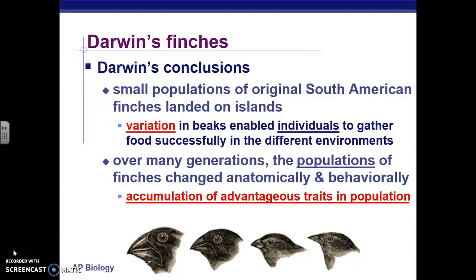Those variations in the population that didn't have successful beaks eventually completely died out. And those with the beaks that could eat the food, that had the traits necessary to get into the seed or get into a flower, were able to eat, survive, and reproduce. And then eventually over time, only the advantageous traits stayed in the population. Those that were not advantageous died out.